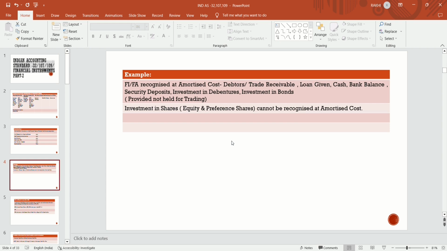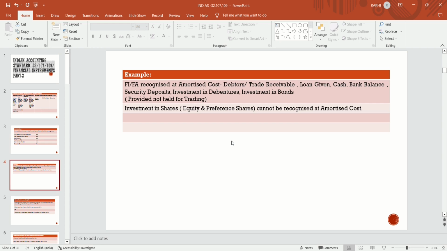In the debtors case, the SPPI test is satisfied, because there is a credit period of 45 days, and the entity should receive the cash after the credit period.